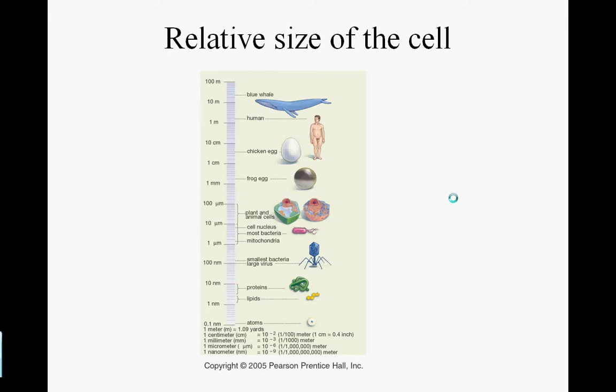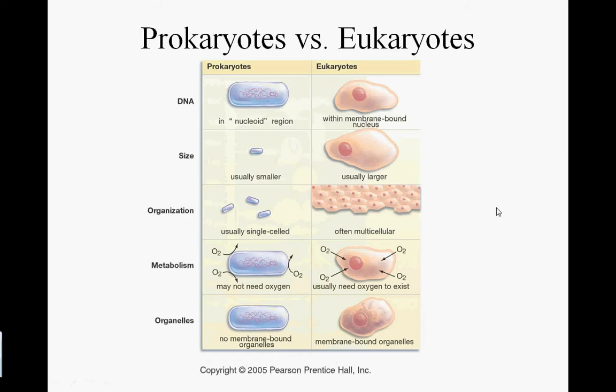The first main thing that we want to discuss is the fact that the cells are actually very small. Your plant and your animal cells are about 100 micrometers, whereas your bacteria are around 10 micrometers, and even the largest virus is even smaller than that, which range at 100 nanometers. So this figure right here shows you a relative size of the cell compared to some other things.